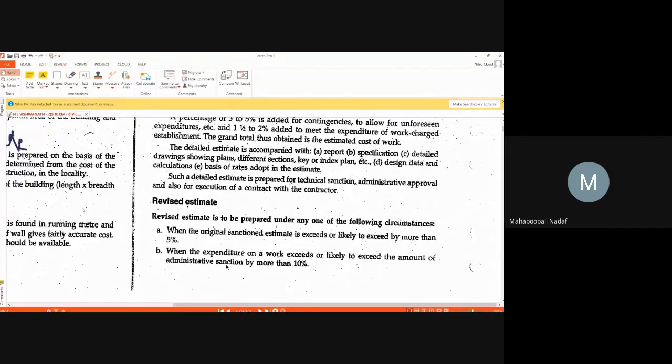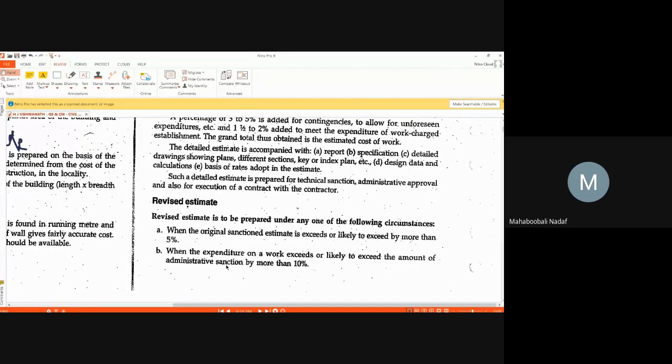So whether the material rates will be the same, whether the labor rates will be the same, no, it is not at all the same. So obviously rates are going to change. Preferably they are going to increase. Now what will happen to your estimate? Is it going to be the same as what you did before the actual construction began? No, it is going to change. So for the change in rates, you are revising the estimate.